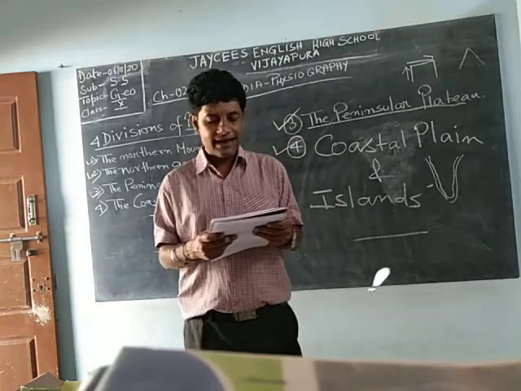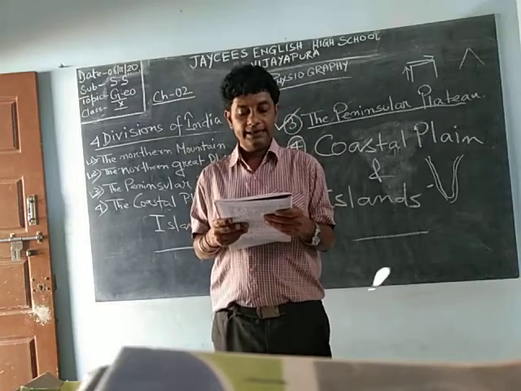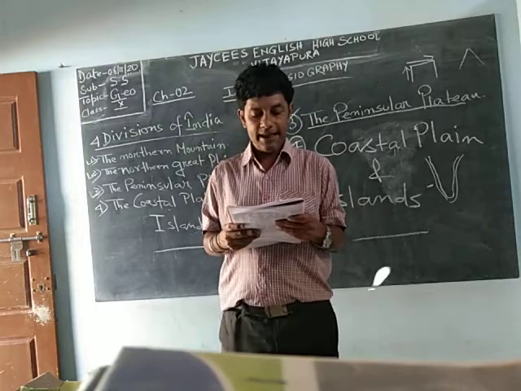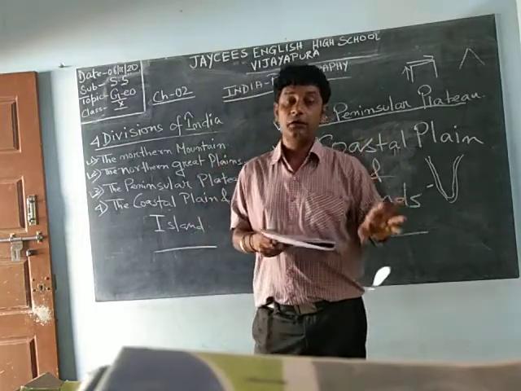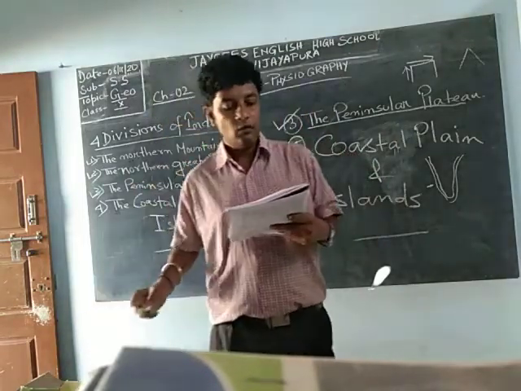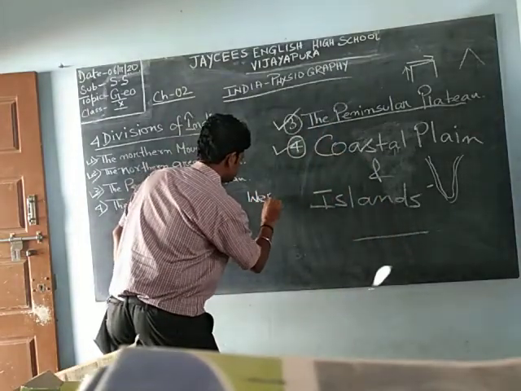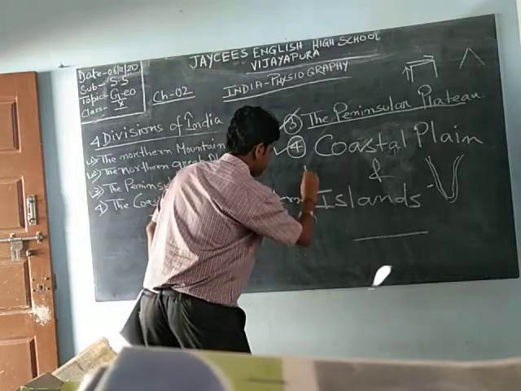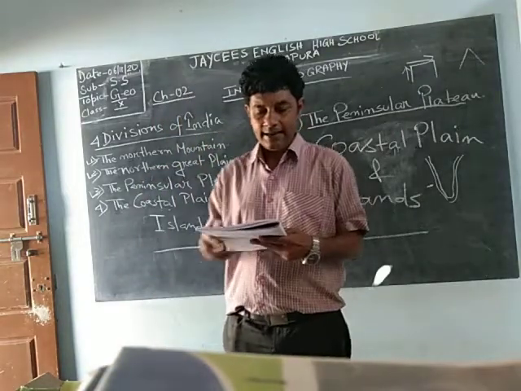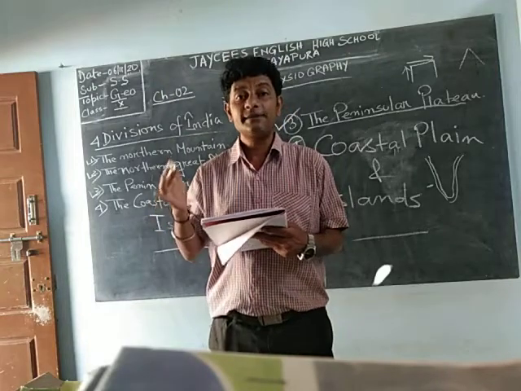It extends from the Rann of Kutch in the west, from Gujarat, to the delta of Ganga in the east. Till Ganga it is there. The coastal plain can be divided into two parts. One is the western coastal plain, number one.